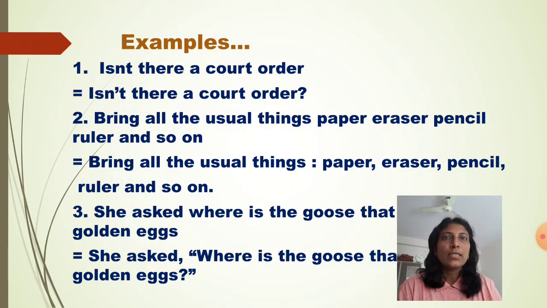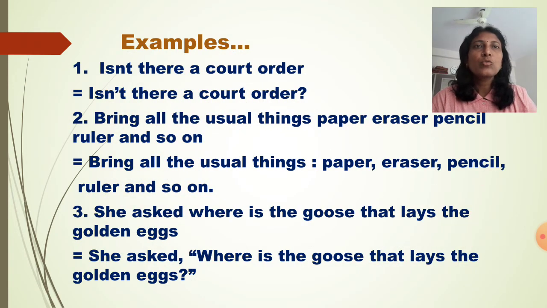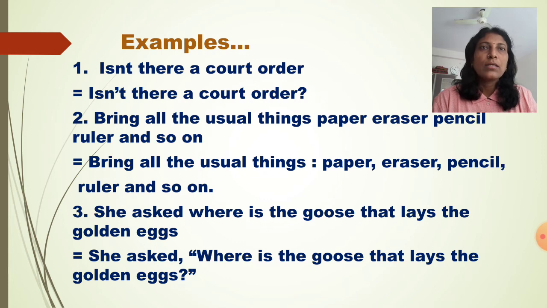Now see this example. Use proper punctuation marks. Isn't there a court order? So this is a question. So at the end, question mark is given, first letter capital and n't, that is abbreviated not. Bring all the usual things: paper, eraser, pencil, ruler, and so on. So these things are separated by comma.